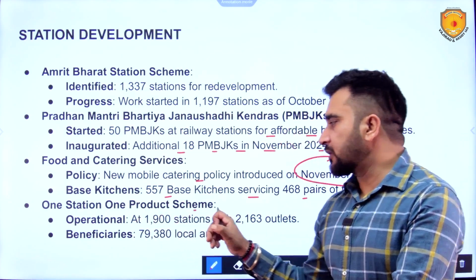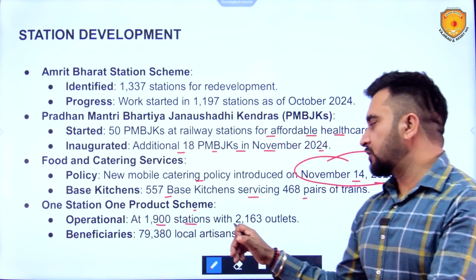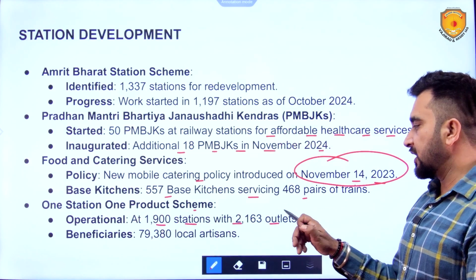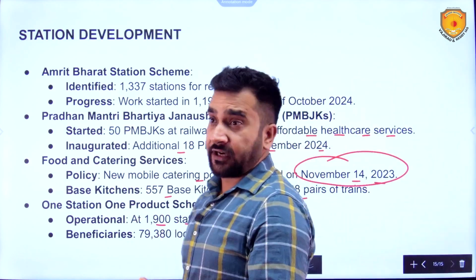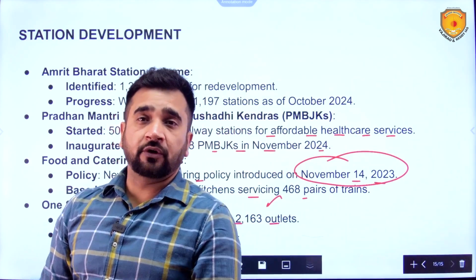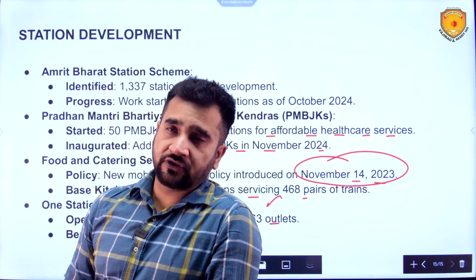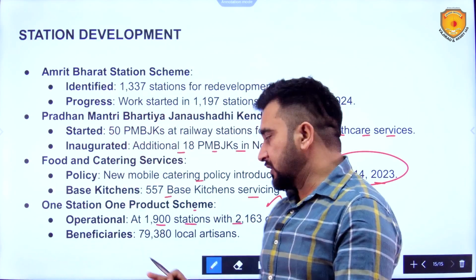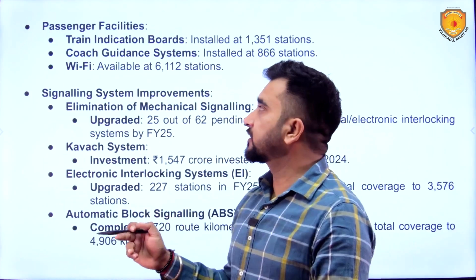One station, one product scheme at 1900 stations with 2163 outlets. So whatever product is famous of that particular region, that product will be up for sale in those stations. This is the ultimate objective of this.